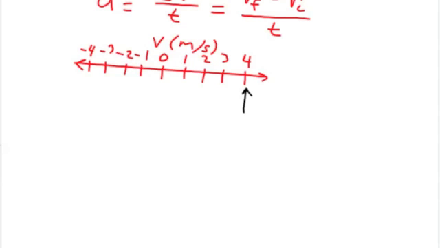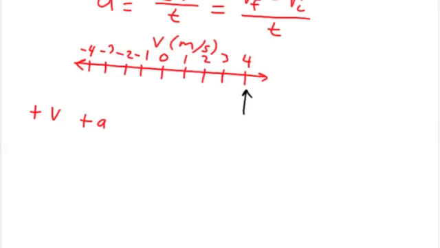So this situation is positive velocity, but it's also positive acceleration. So positive velocity, positive acceleration. First of all, positive velocity means traveling forwards. Positive acceleration, in this case, means speeding up. Does that make sense?